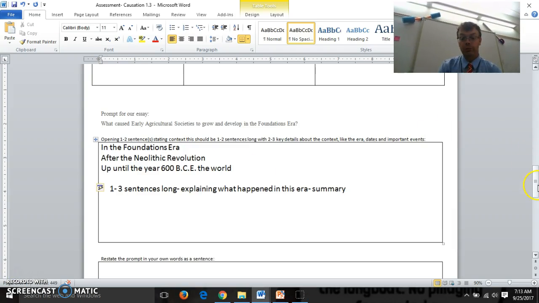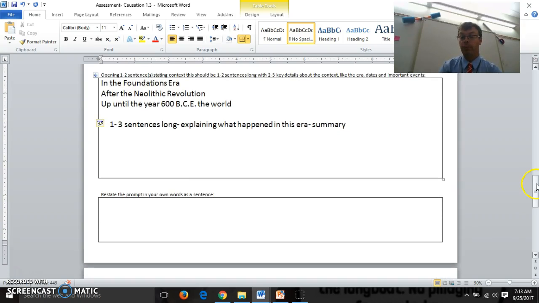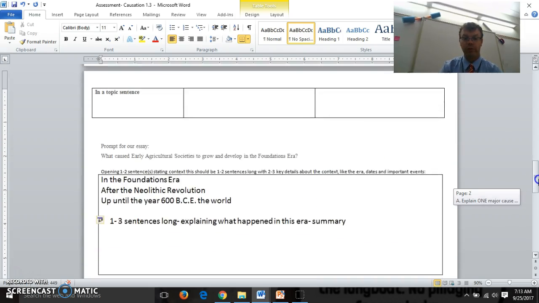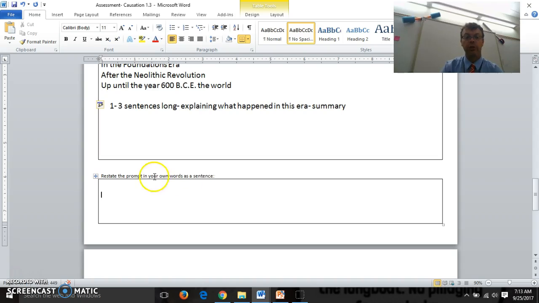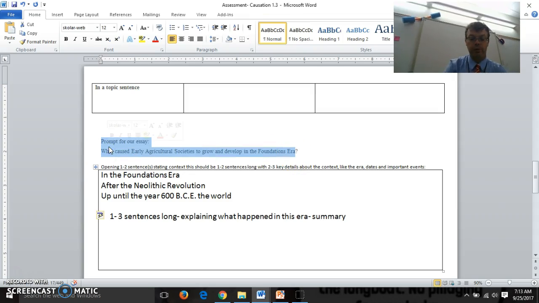Okay, do your best with the context. Have that 1 to 3 sentences. We can go over it a little bit tomorrow, but make sure you're ready because we are going to be typing tomorrow. Last step, we have to restate the prompt right here in this box. Restate the prompt in your own words as a sentence. Take this prompt right here.